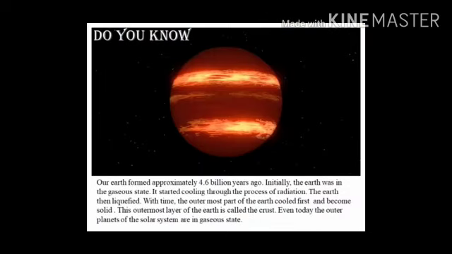Students, do you know our Earth formed approximately 4.6 billion years ago? Initially, the Earth was in the gaseous state. It started cooling through the process of radiation. The Earth then liquefied with time. The outermost part of the Earth cooled first and became solid. The outermost layer of the Earth is called the crust. And even today, the outer planets of the solar system are in a gaseous state.